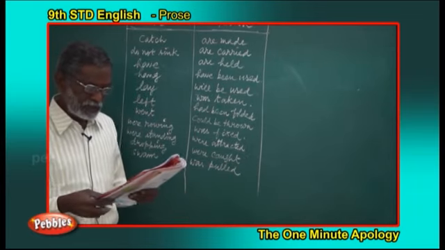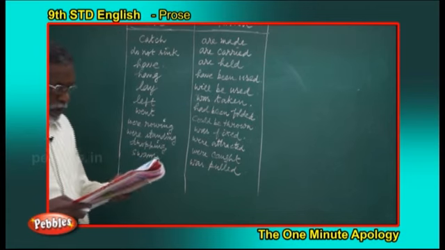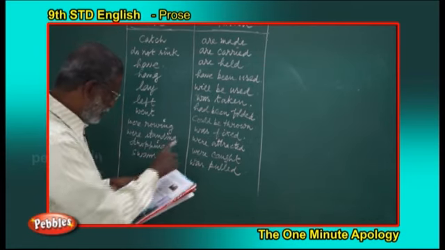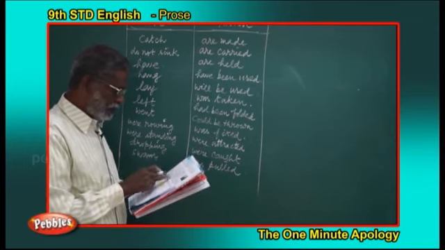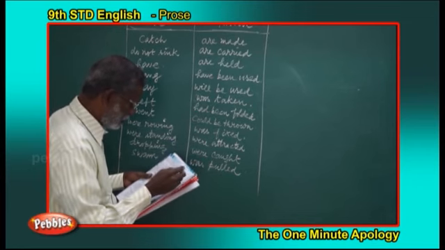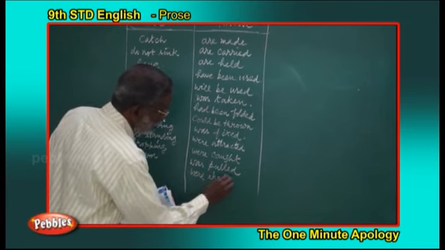There were lots of fish in it. As the net was pulled into the boat, the fish were shaken out of it. Was pulled, I have already written once, so we need not write again. The fish were shaken out.